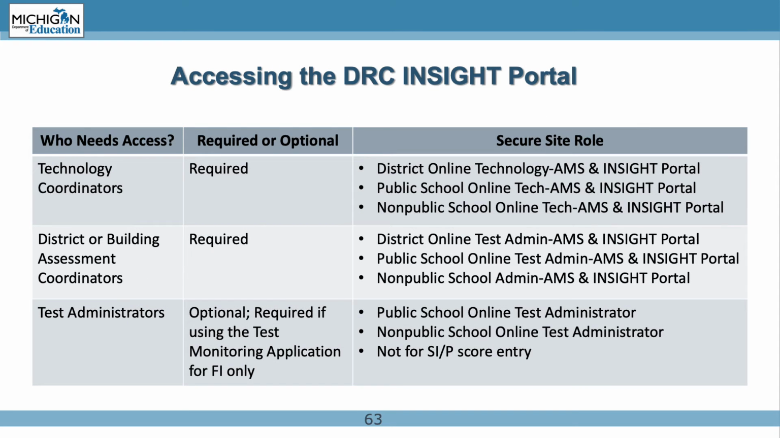This table shows who needs access and the associated secure site role for them to have the correct access. Technology coordinators must have access, and the secure site roles they should be assigned are listed here. Either district or school level access, and for school level access it is either public or non-public schools. District and building coordinators also must have access to work in the DRC Insight portal. They are sorted the same way as technology coordinators, either district or school level access, and the school access is separated into public and non-public schools.